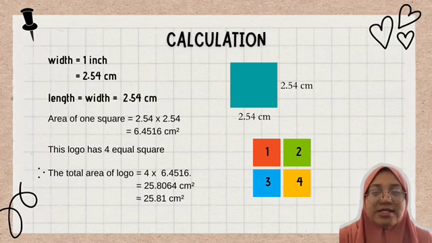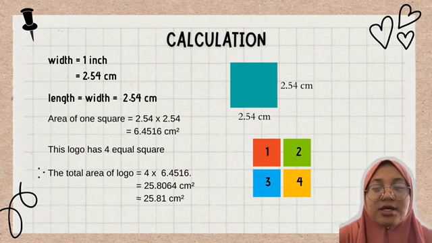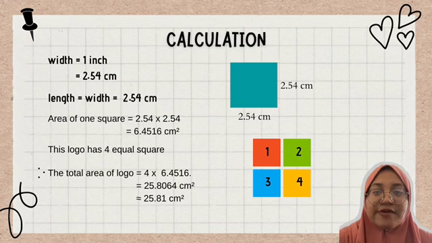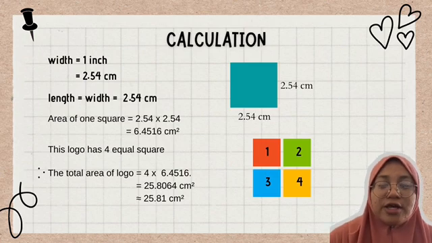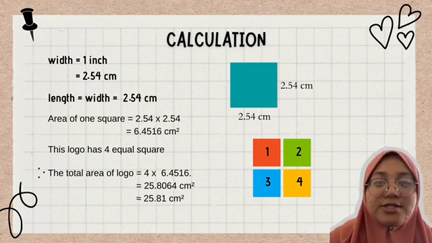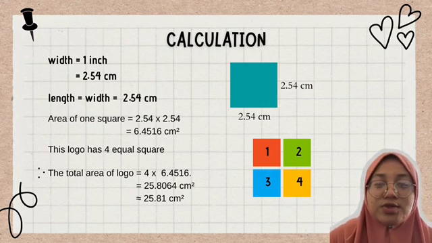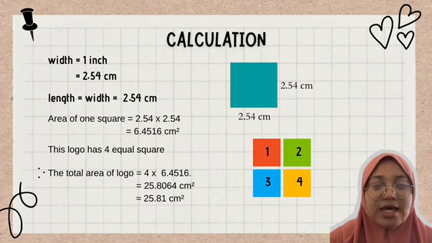Area of one square is length times width, which is 2.54 centimeter times 2.54 centimeter equal to 6.4516 centimeter square. So if we calculate the total area of all 4 equal squares, it will become 4 times 6.4516 centimeter square, equal to 25.8064 centimeter square. In 2 decimals, it becomes 25.81 centimeter square.